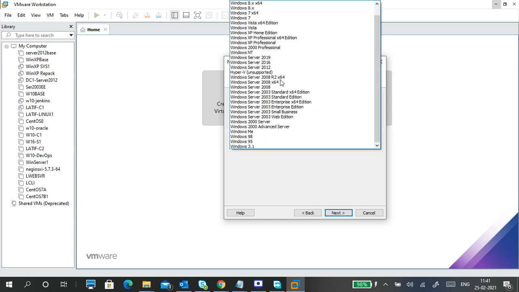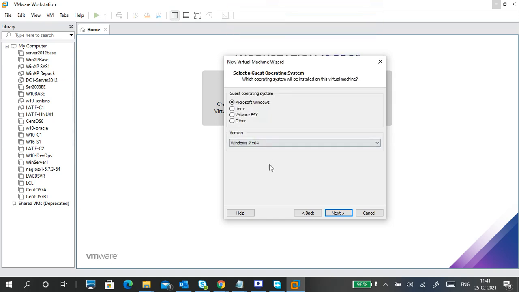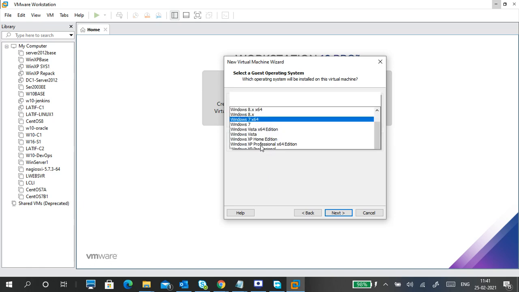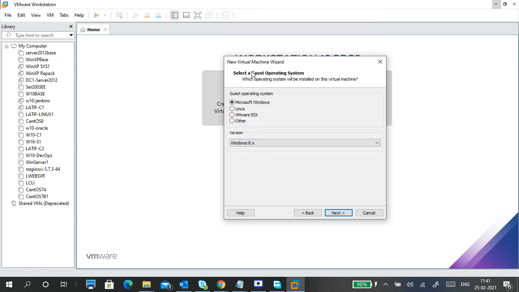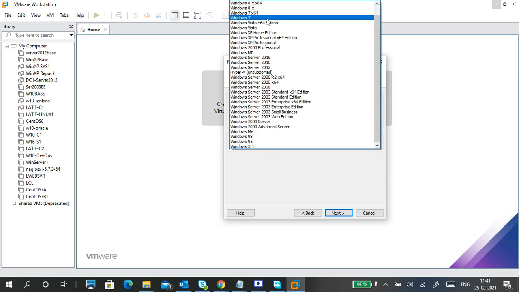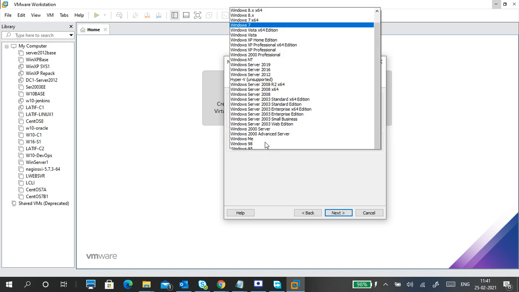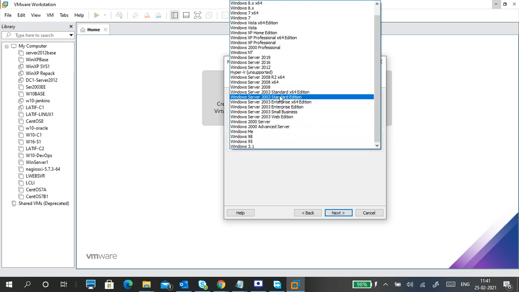If I select Windows 7 64, the basic support for Windows 7 as well as a 64-bit environment will be created. Then what is the difference? If I put 8, it says the minimum requirement, like 7, is minimum 2 GB RAM, for example.